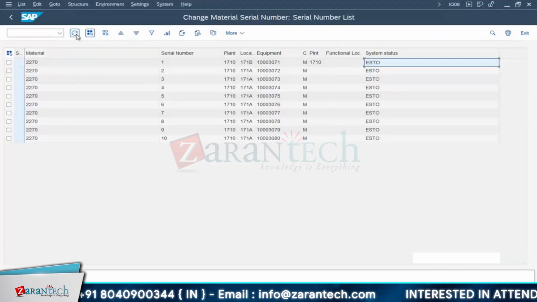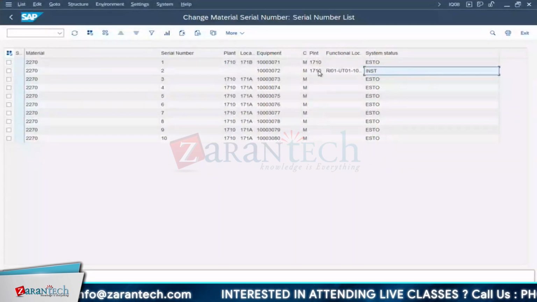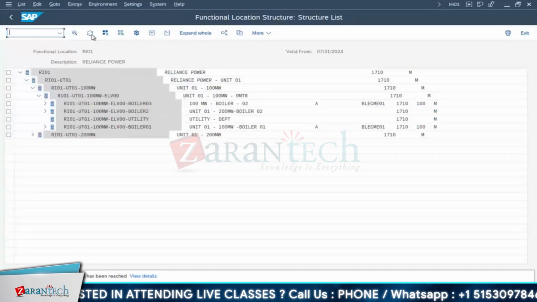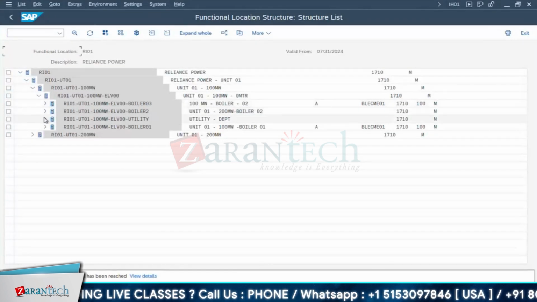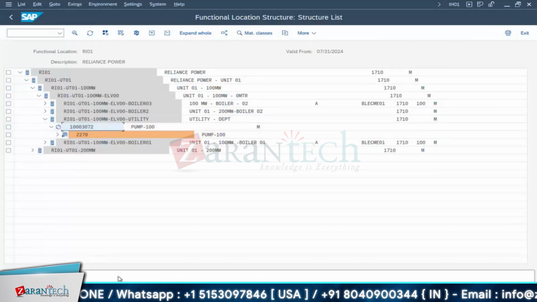Let me go for the list part. I will refresh. Now it is there. ESTO was there. It is installed under this particular functional location. Same thing we can check in our structure part. Refresh under utility. Again, another one has come up. 72. Okay, this equipment, I'm not touching this.